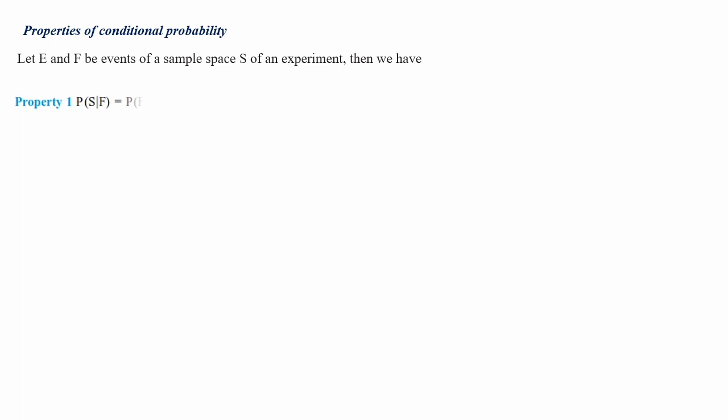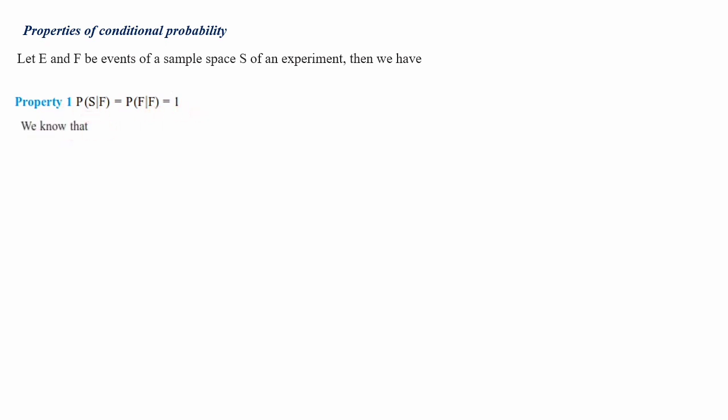Next we shall discuss the properties of conditional probability. Here we have to discuss 3 properties. Let E and F be events of a sample space S of an experiment. Then the first property is: probability of S given F is equal to probability of F given F, which is equal to 1. Here S is the sample space and F is a subset. This is the first property.